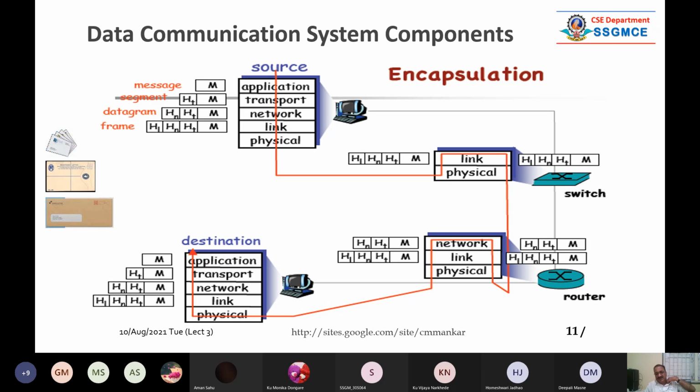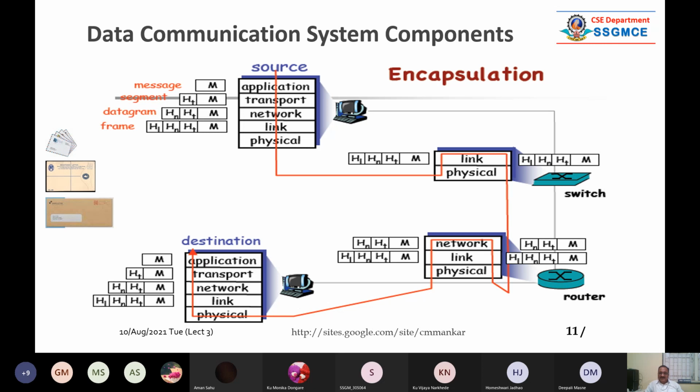It is connected to another machine, maybe in some other network. I will be telling you how to find or understand a host in a network or a host in another network. All these packets, segments or datagrams contain some control information: header information, source address, destination address, and many other things, flags are there.